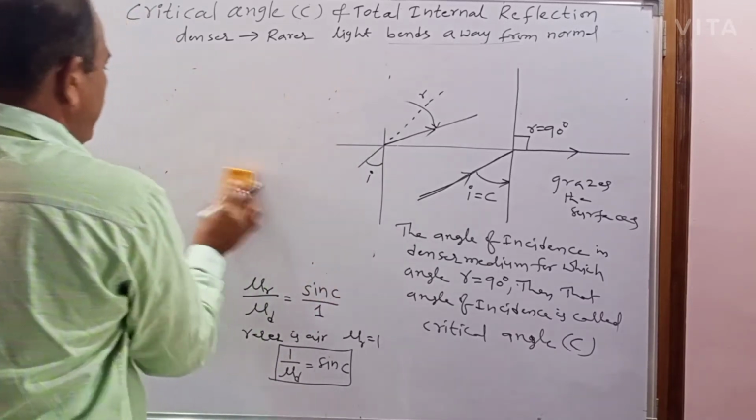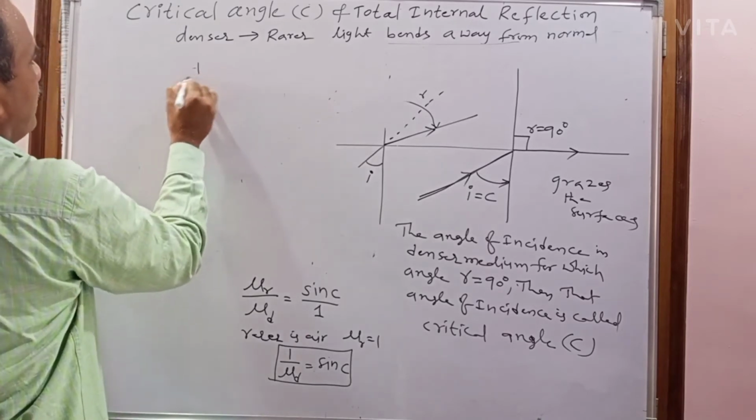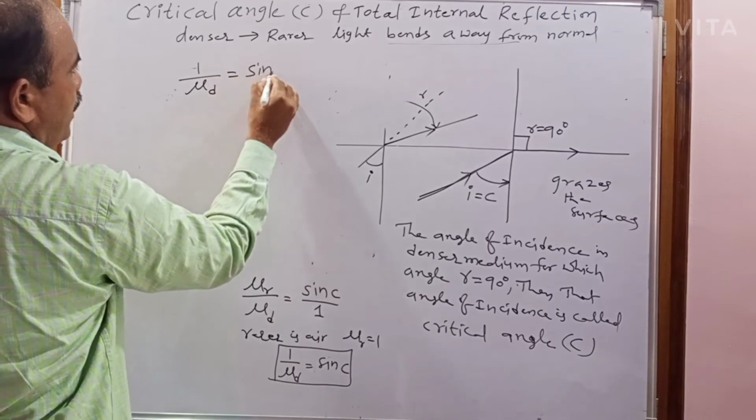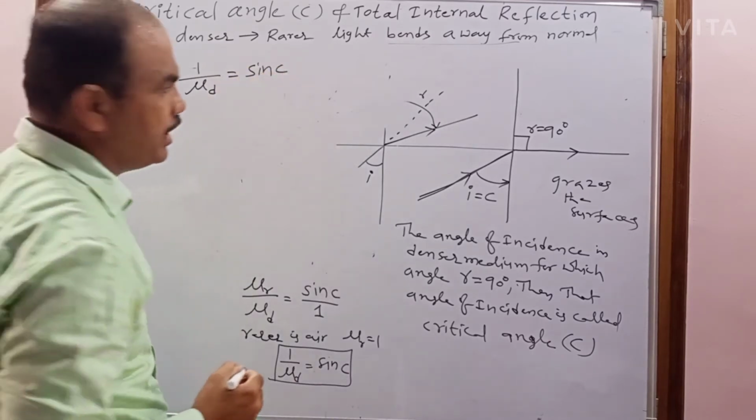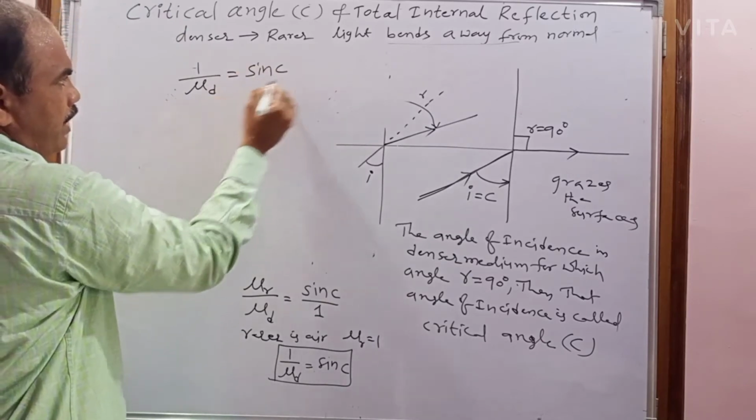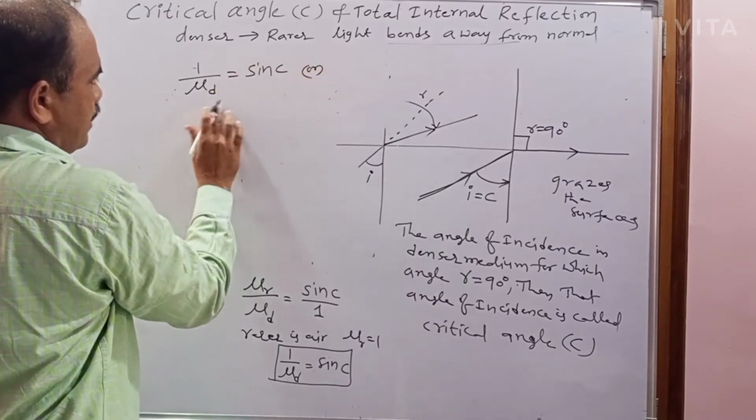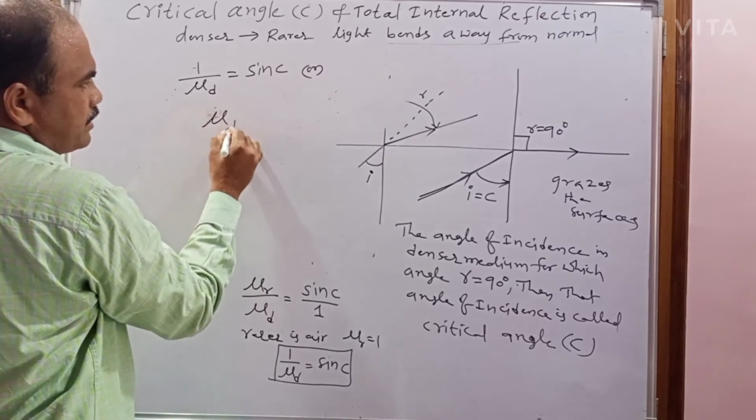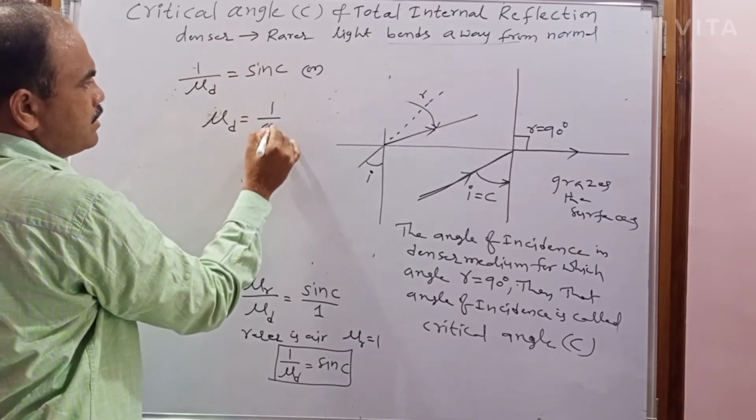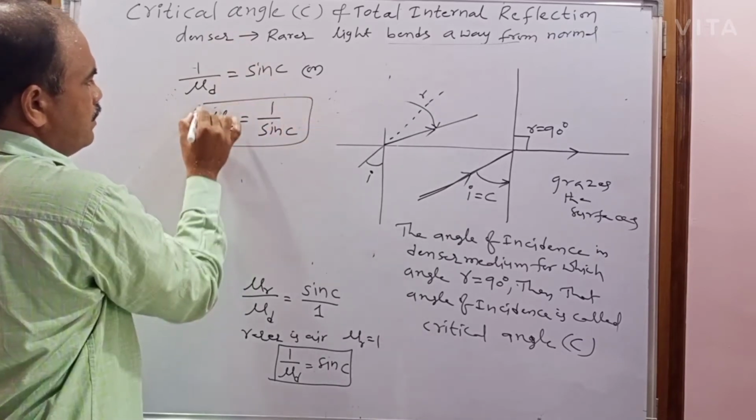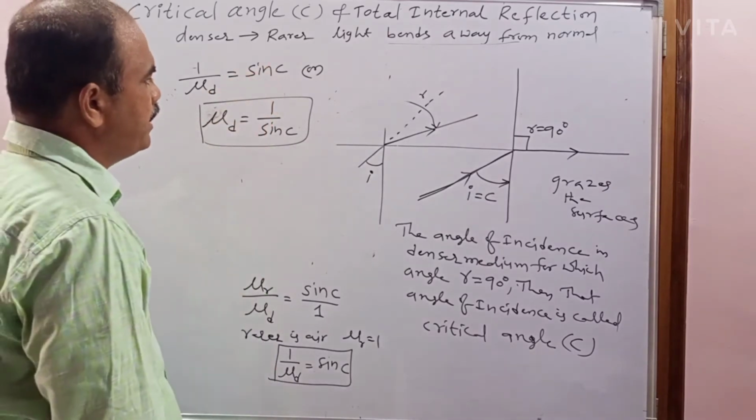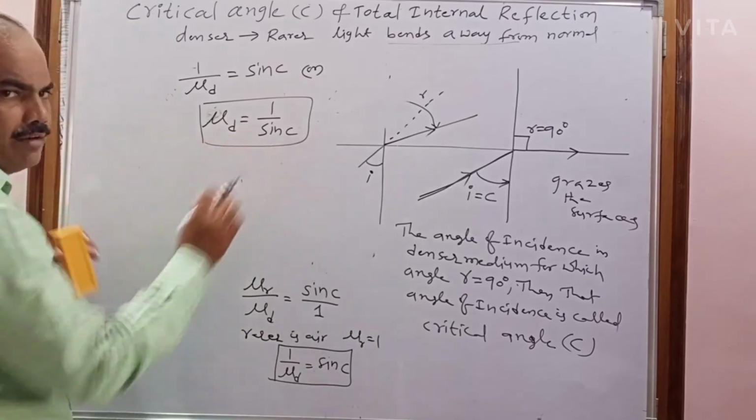So what is the relation between them? 1 by the absolute refractive index of the denser medium equals the sine of the critical angle. So how are they related? Inversely proportional. It can also be written as the absolute refractive index of the denser medium equals 1 by sine c, when I invert it. This is another form of the relation between the refractive index of the denser medium and the critical angle. So how are they? They are inversely proportional.